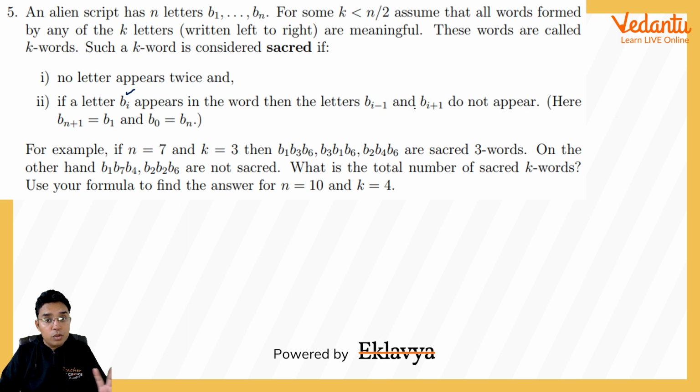It is not saying both do not appear. It is saying letter this and this do not appear. So if suppose B2 is there, we will not consider B3 nor B1.